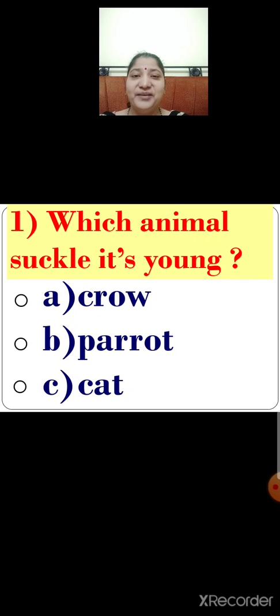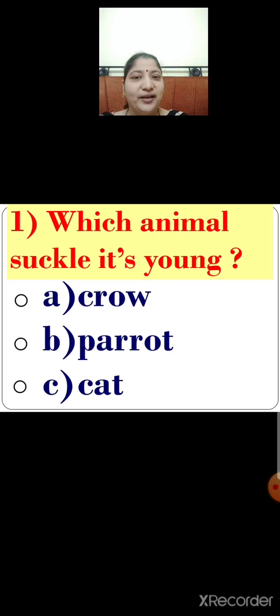Question number 4. Answer in one word by choosing the correct answer. Number 1. Which animal suckle its young? Let me repeat the question again. Which animal suckle its young? There are 3 options given below. They are option A, crow, option B, parrot, option C, cat.